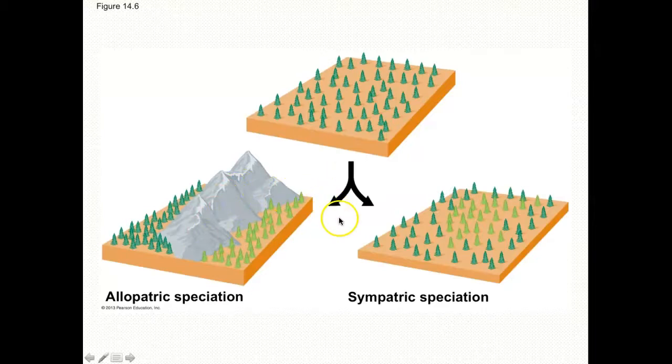And then there's this other kind of sympatric speciation where you have speciation happen, but you are sharing the same geographical location, but there's something that changes within a population of trees that allows for them to be different enough where they don't interbreed anymore. Okay, so it's easier to maybe understand allopatric speciation.